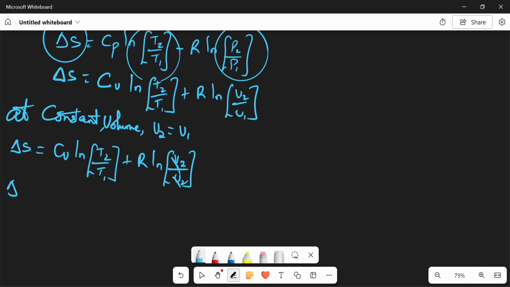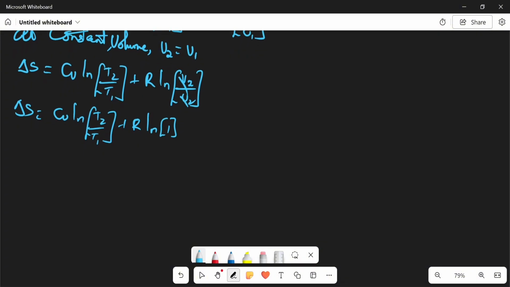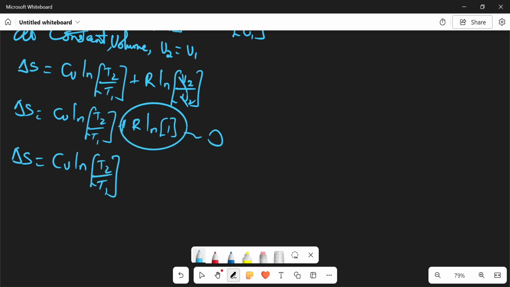So we have change in S equals CV ln T2 over T1 plus R ln 1, and ln 1 is equal to 0. So we can conclude our change in S is equal to CV ln T2 over T1, since this will be equal to 0. Do we get that point? So take note that at constant volume, our change in S is equal to CV ln T2 over T1.